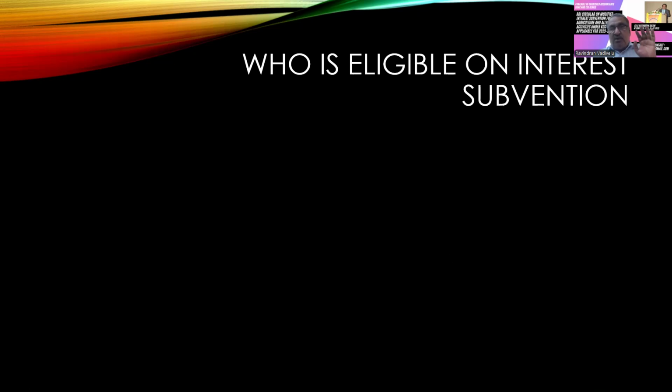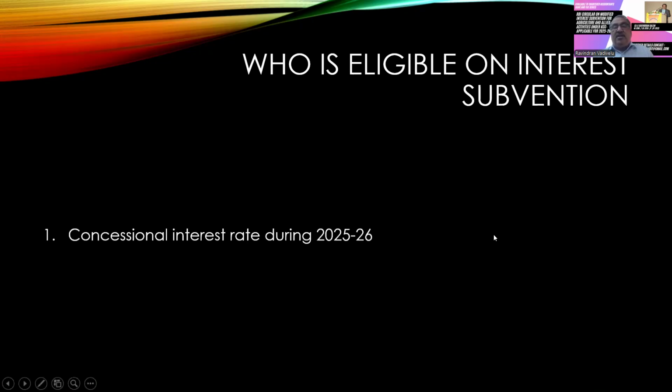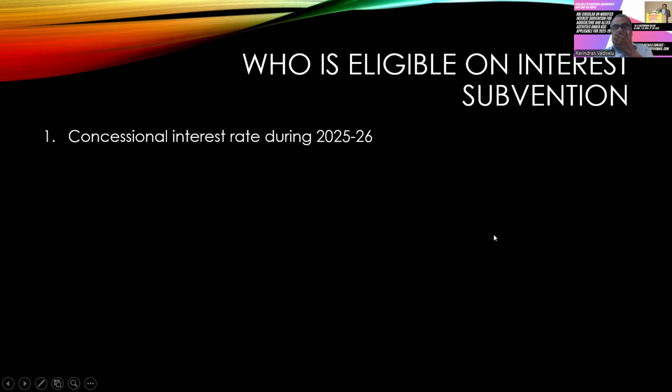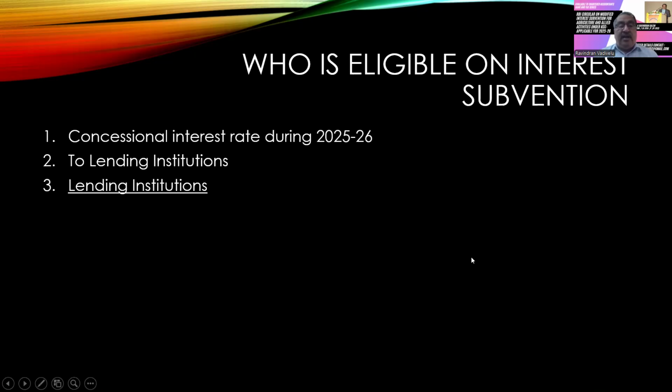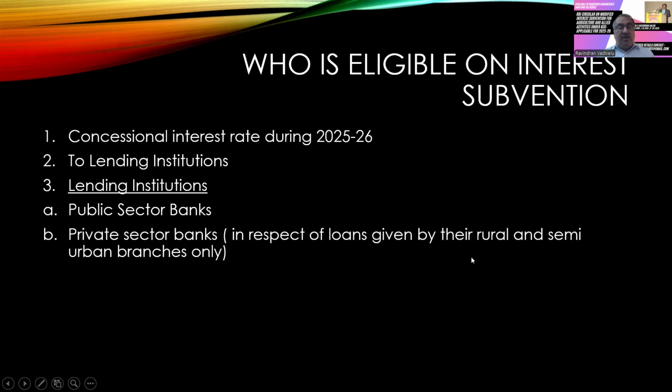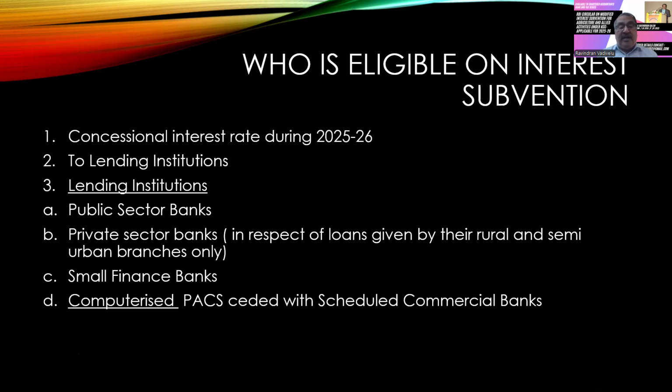Only those loans which they have obtained through KCC are eligible for the interest subvention. That is, this is a concessional interest rate that the government is passing on to the farmers as well as to the lending institutions. So what are called lending institutions, that we will decide. Public sector banks, private sector banks, in respect of which the loan is given by the rural and semi-urban branches only, and small finance banks.